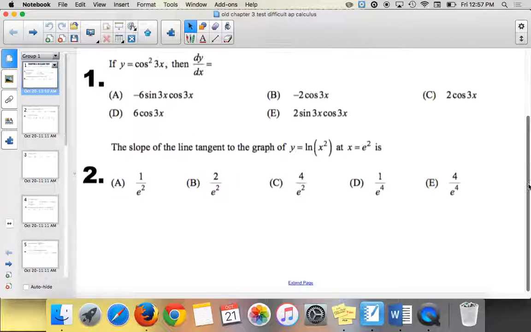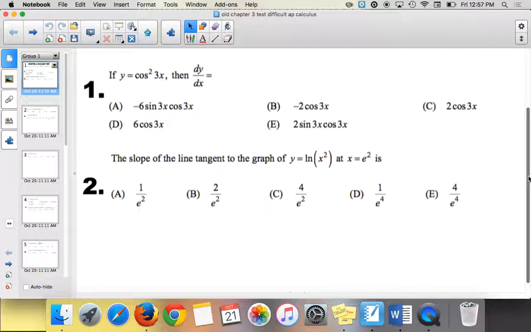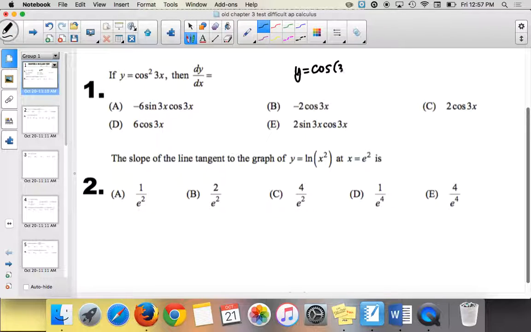All right, so the first one, it says cosine squared of 3x, and it wants the derivative. So we're first going to rewrite so that we have cosine of 3x in parentheses, and it's all squared. So when we take the derivative, we're going to do the chain rule. Right now it's in the form u squared, so the derivative is 2u. So we keep our cosine of 3x the same, and then we do du. So we treat this like a new problem. We're like, well, what if y was equal to cosine of 3x? What's the derivative of cosine of 3x? It's negative sine of 3x times 3. So if you multiply that all out, you get negative 6 sine of 3x times cosine of 3x.